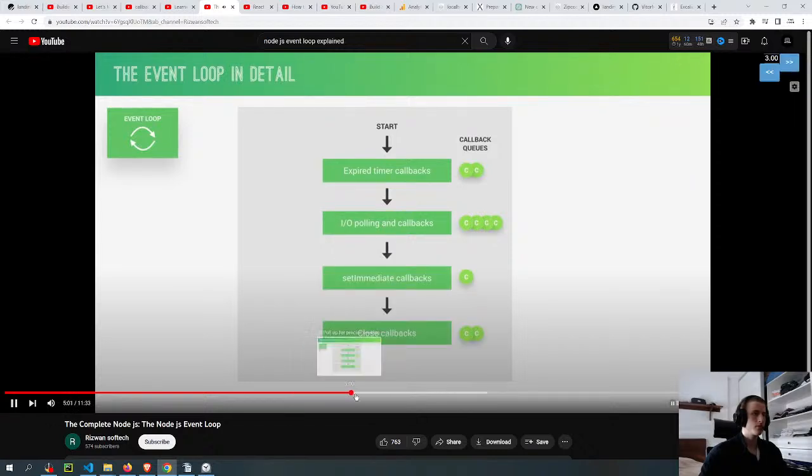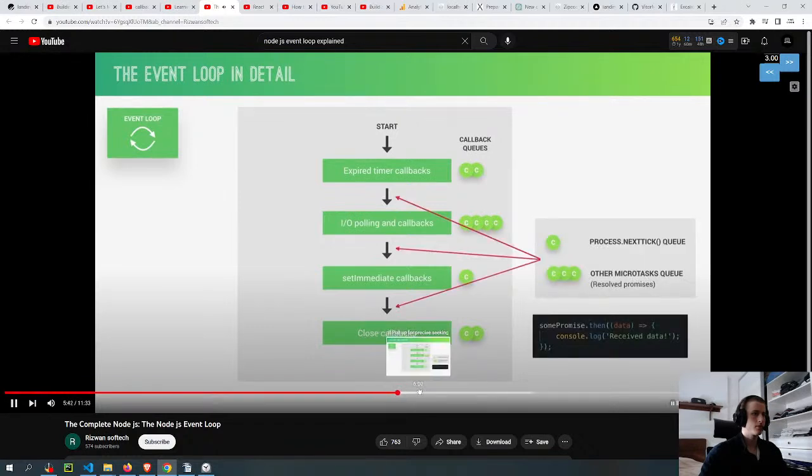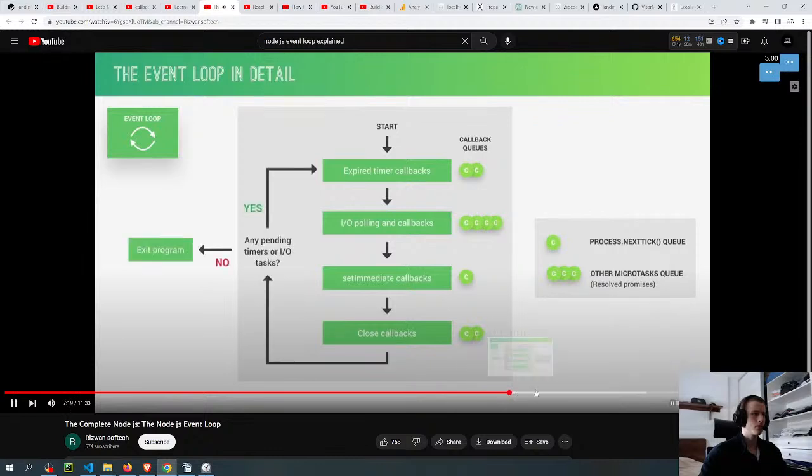Four phases in the event loop, but besides these four callback queues, there are these two special queues, they will execute right away. And the same logic also applies to the next queue. Both are for really advanced use cases. So now it's time to decide whether the loop should continue and go straight to the next tick. So for example, when we're listening for incoming HTTP requests, like we did in our node farm project in the previous section, we're basically running an IO task.